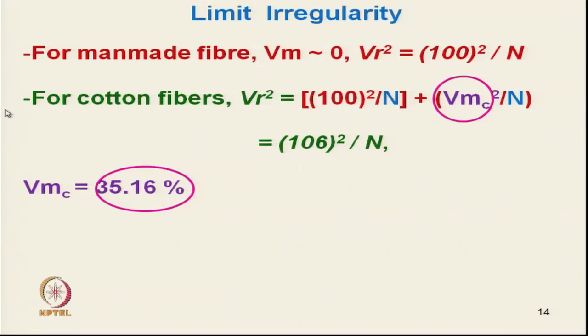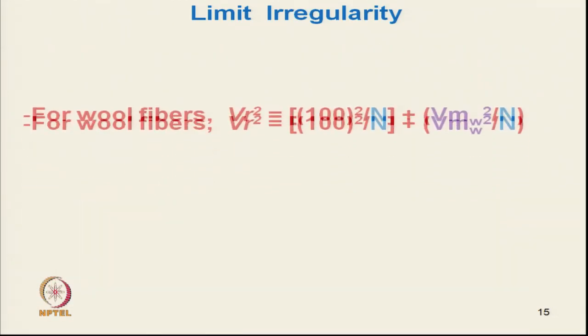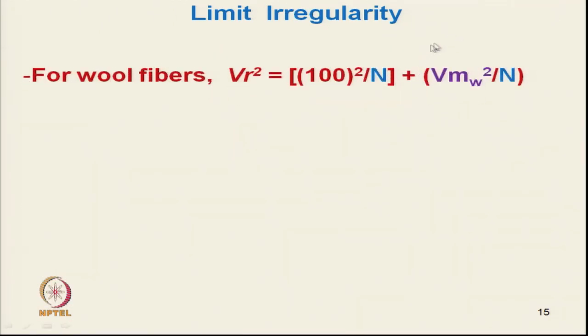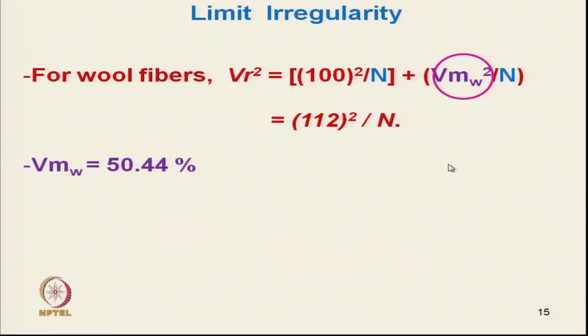This is the variability of cotton. Now, for wool, due to this mass variability of wool, the equation becomes 112. In case of cotton it is 106, for wool it has become 112. This is mainly due to the high value of mass variability of wool, which is around 50%.